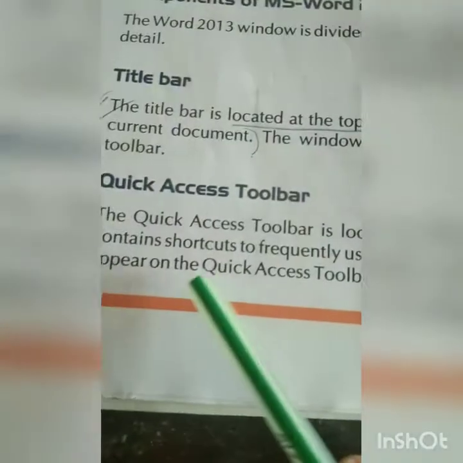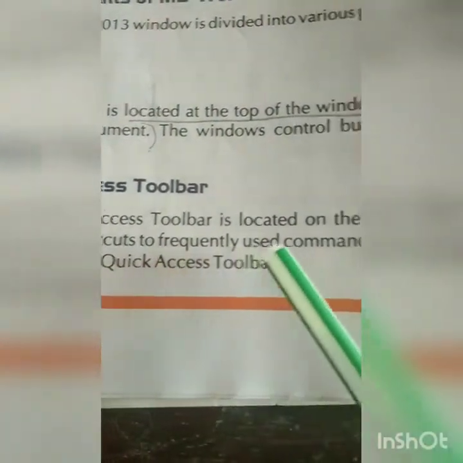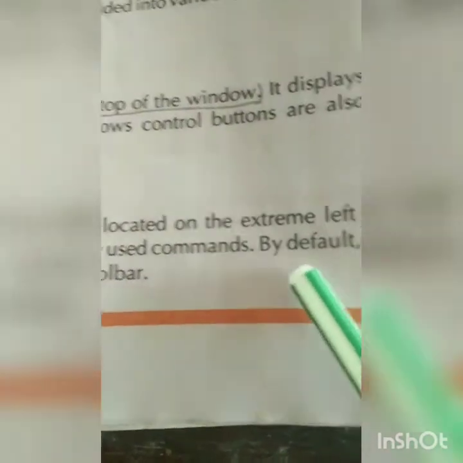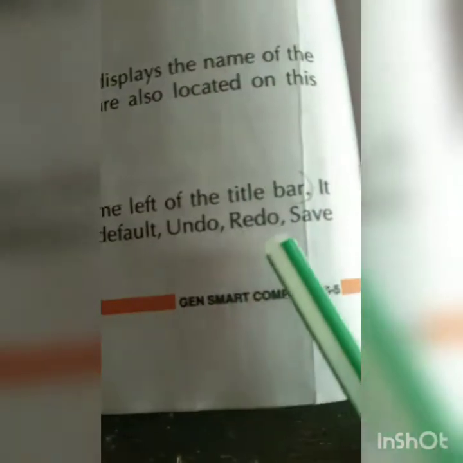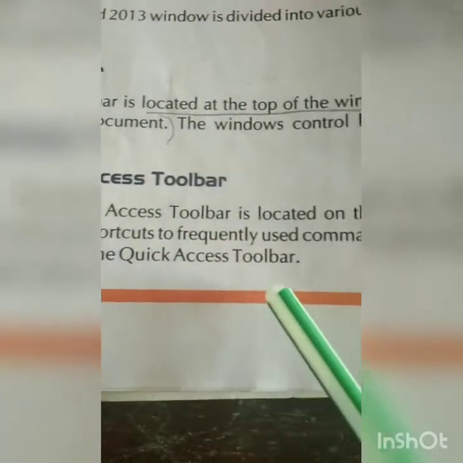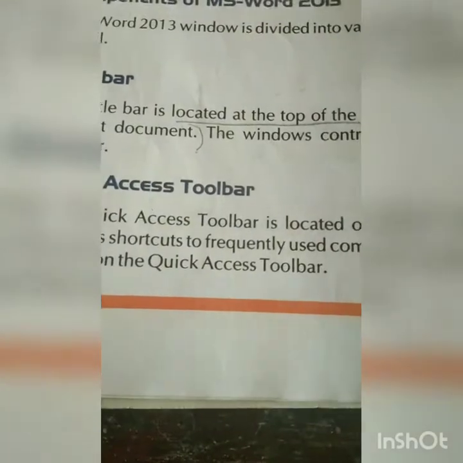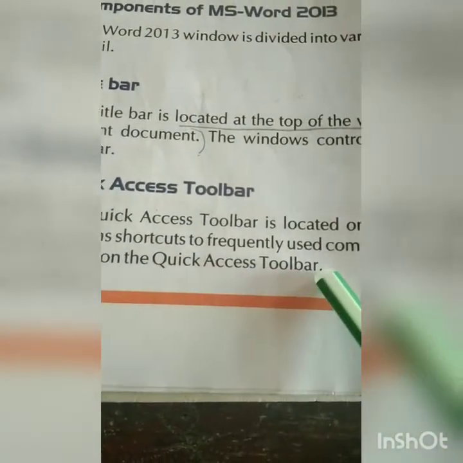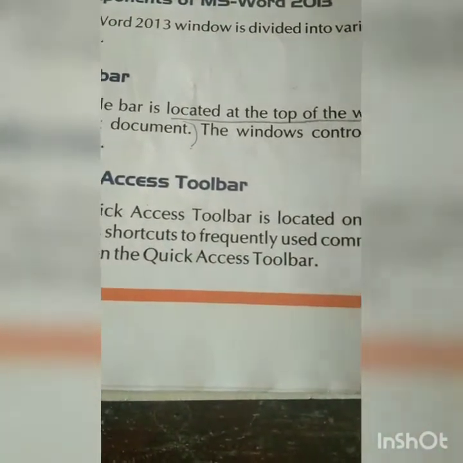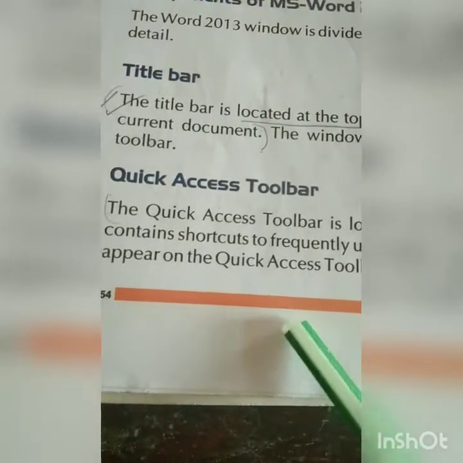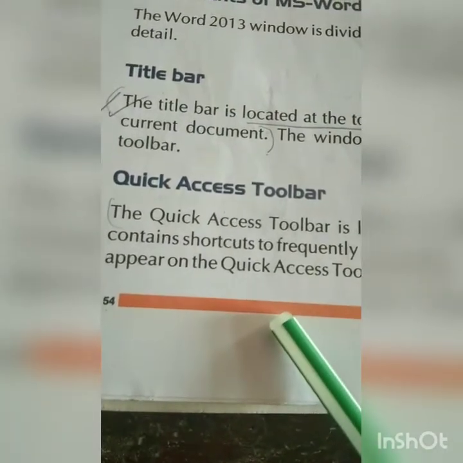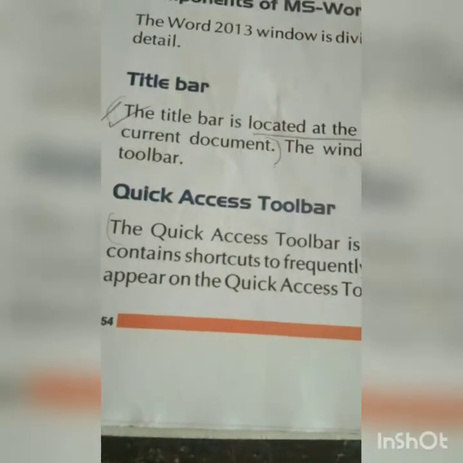It contains shortcuts to frequently used commands. By default, undo, redo, and save appear on the quick access toolbar. With the help of the quick access toolbar, you can use commands like undo, redo, and save. So you can use them with the help of this, as a shortcut way.